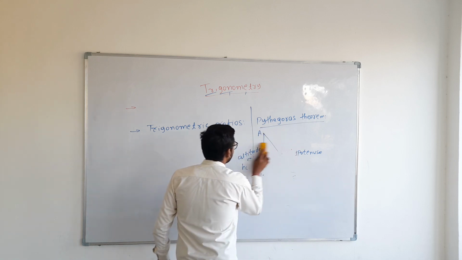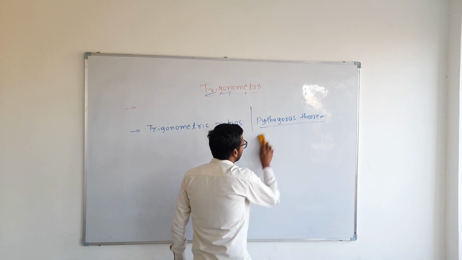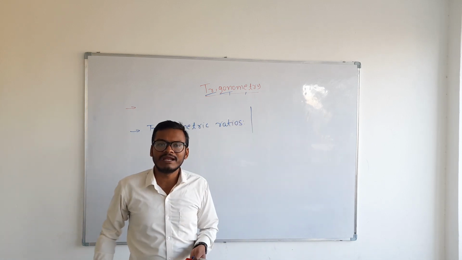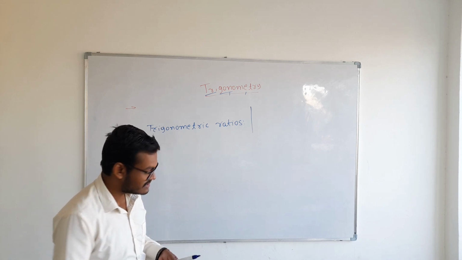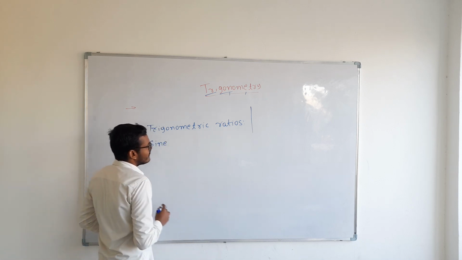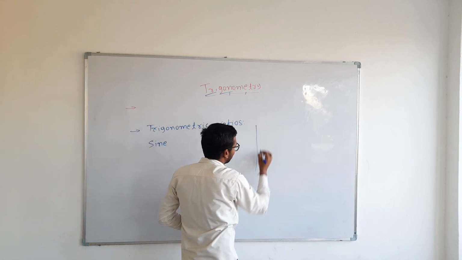Now moving ahead, coming to trigonometric ratios. So basically there are 6 trigonometric ratios, but if you know only 2 of them, all the other 4 can be derived from them. So the basic trigonometric ratio is sine. In order to derive the value of sine, let me construct a right angle triangle here.